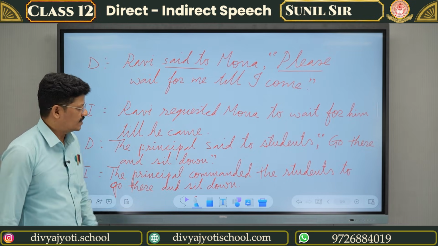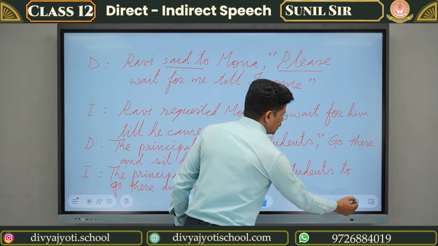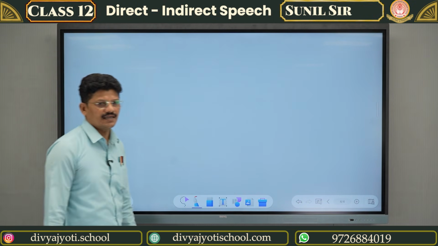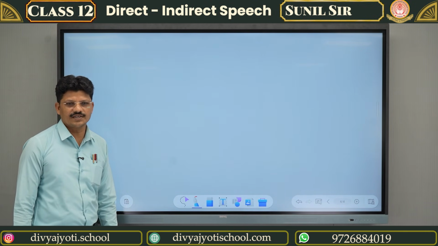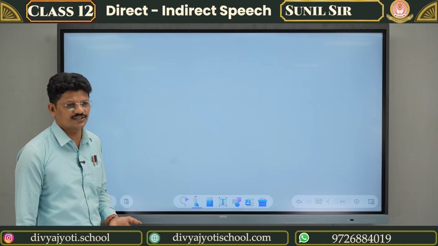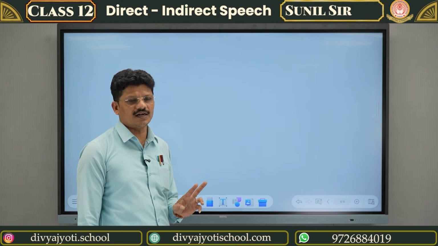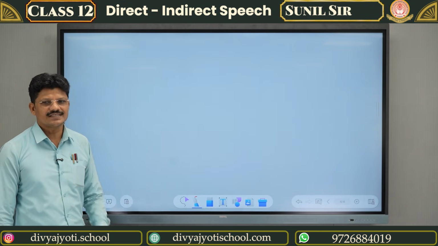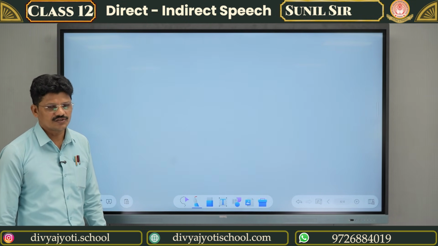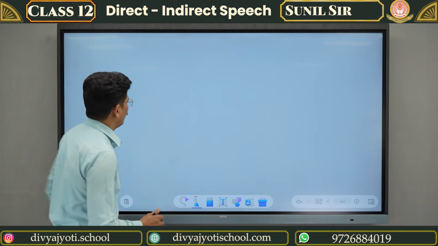Okay. Now let us go to the third type of sentence, that is interrogative, that asks a question. In interrogative there are two types of questions. One is yes or no question, second is WH question. So let us start with the yes or no question.